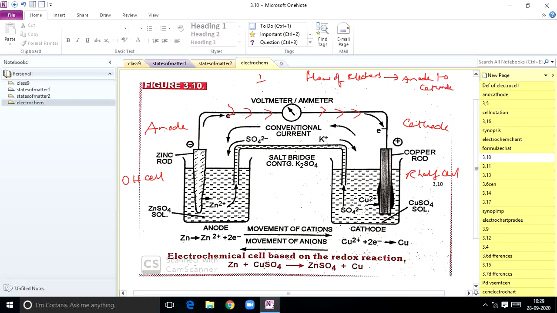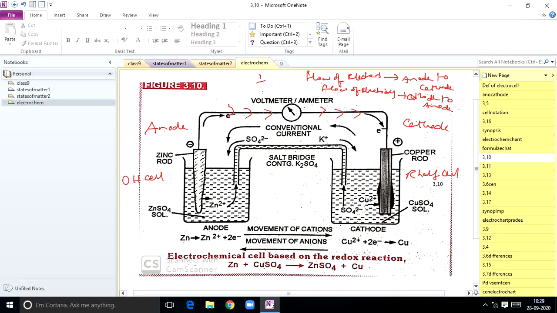Always remember that the direction of flow of current will be opposite to the direction of flow of electrons. So here, flow of electricity will take place from cathode to anode. That is also a key point.